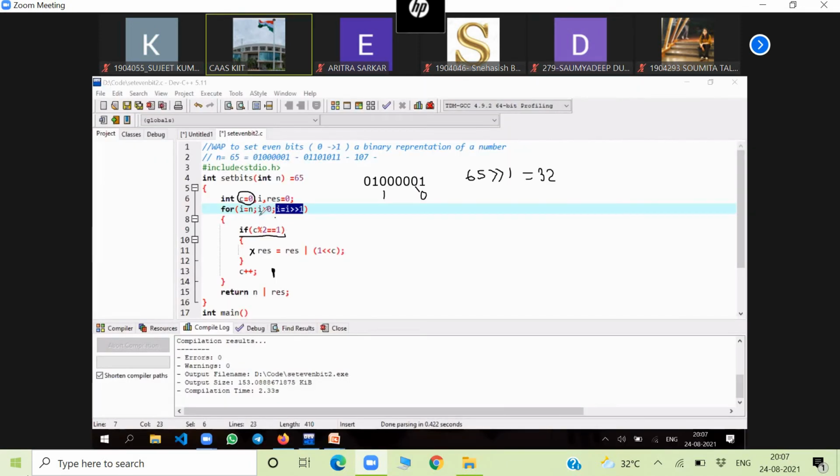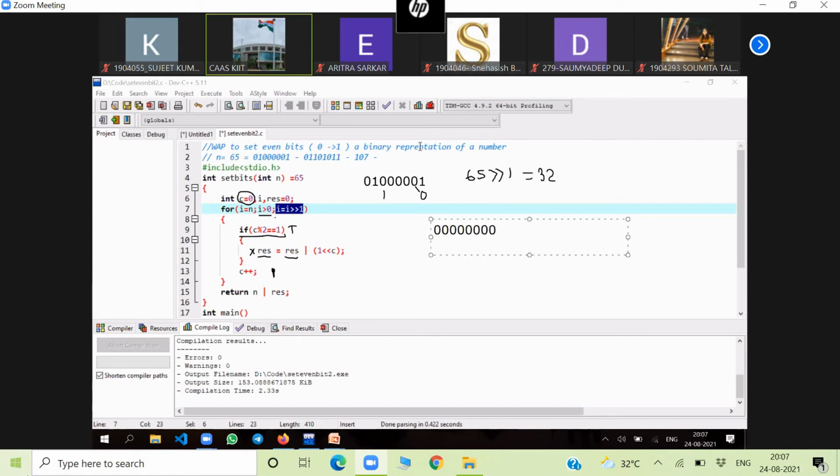Now 32 is greater than 0, true. Enter the block. Now c mod 2 is equal to 1, true. Now the condition is true. Okay. Now result is equal to result or. So what is the binary value of result? What is the binary value of result? 0 0 0 0, because initially it is 0. Now result or 1 double less than c.